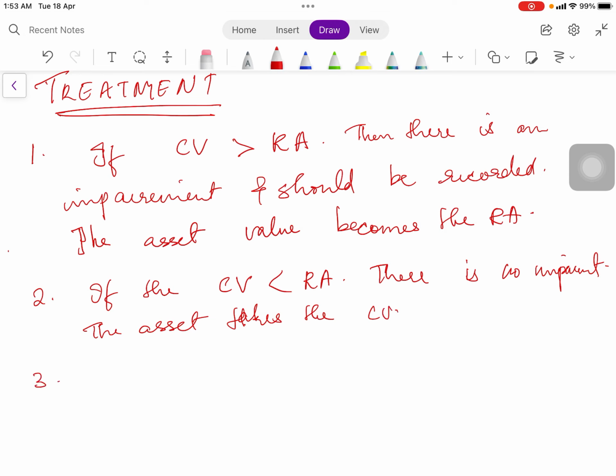And third one, suppose you compare and there are indications, and you test the asset for impairment and there is impairment recorded, then we take that impairment loss. That impairment loss is taken to SOPL as an expense.